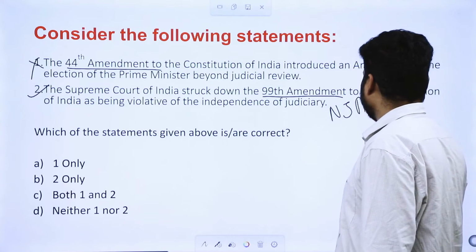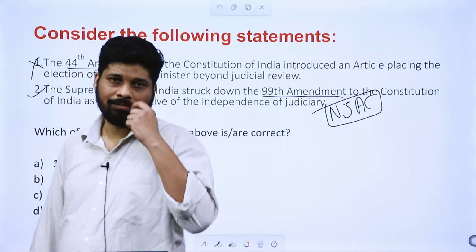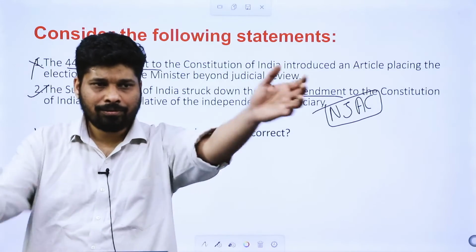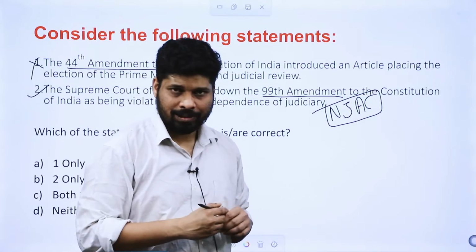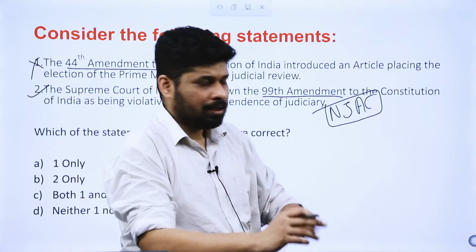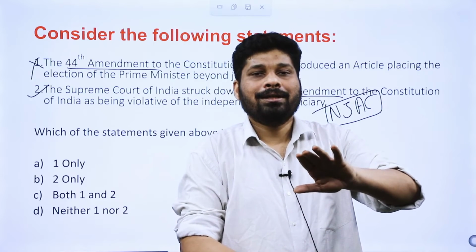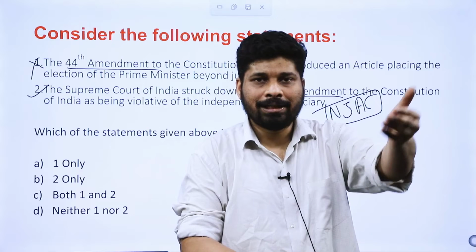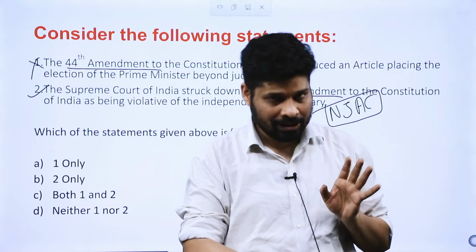The National Judicial Appointments Commission, which was trying to replace the collegium system. The Supreme Court said that it brings in the influence of the executive on the judiciary and compromises the independence of judiciary.